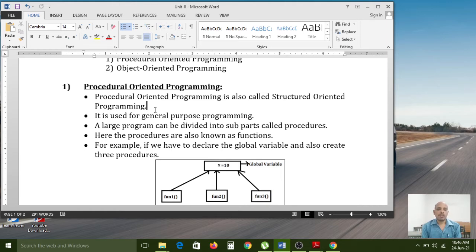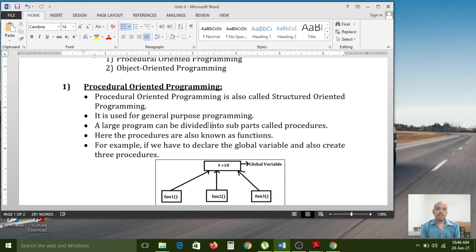Now we have to understand procedural oriented programming. Procedural oriented programming is used for general purpose programming only. If you want to develop normal, general programs, we can use procedural oriented programming. In that, we no need to take objects, we no need to create instances, we no need to create any classes.